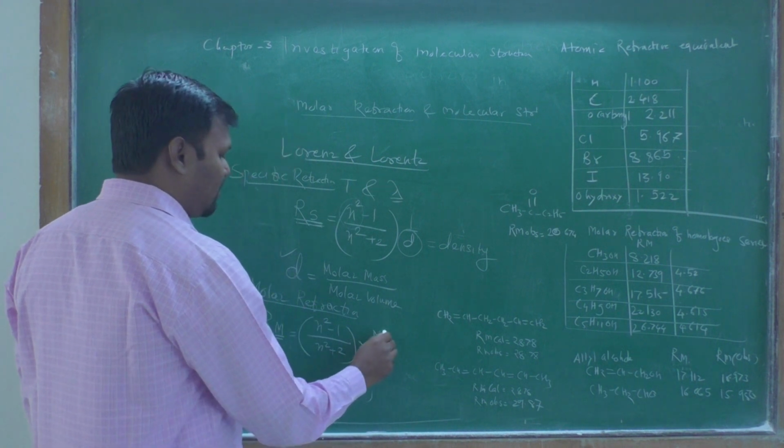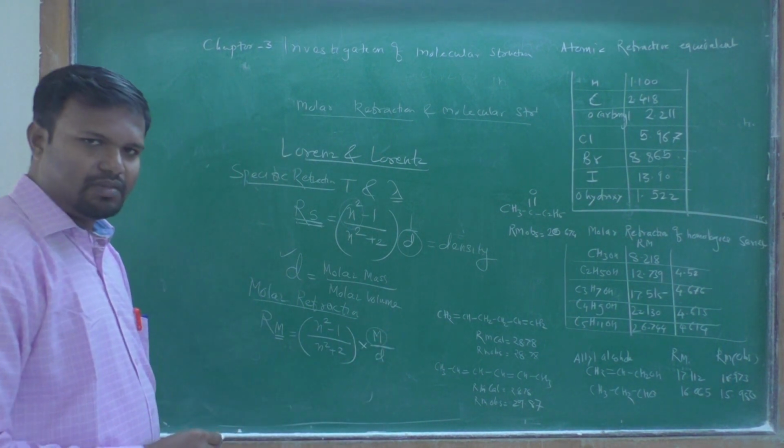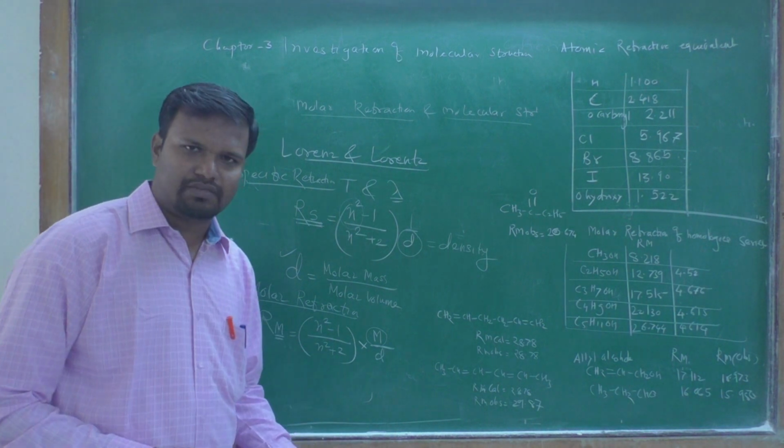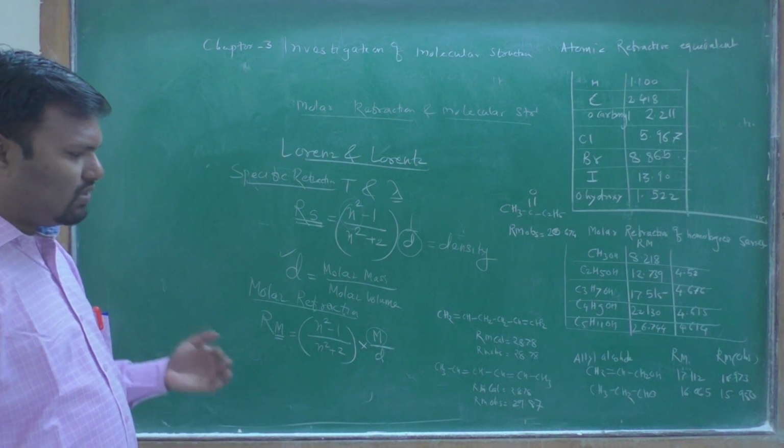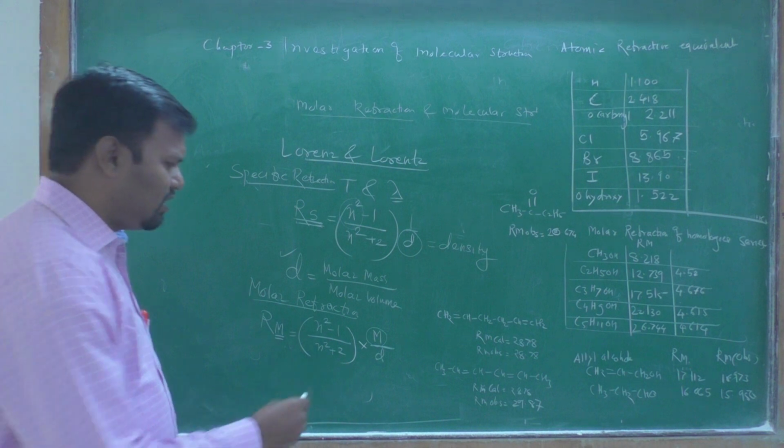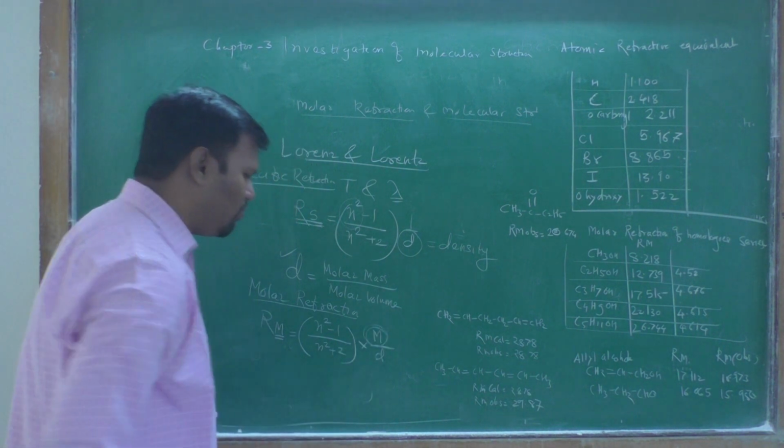We only included the molar mass, that is, the molecular weight in grams.